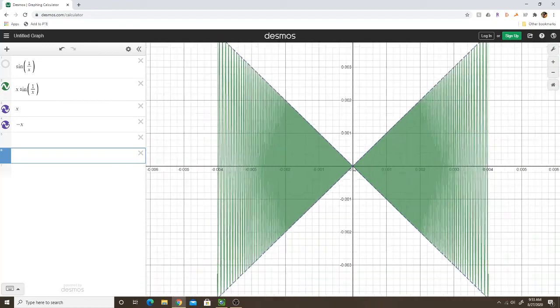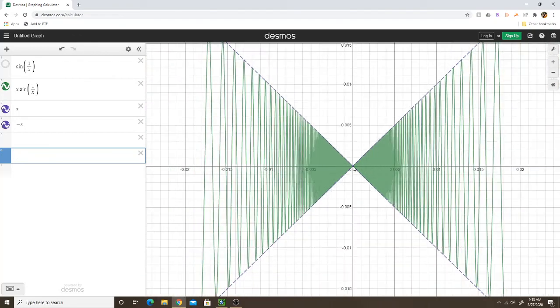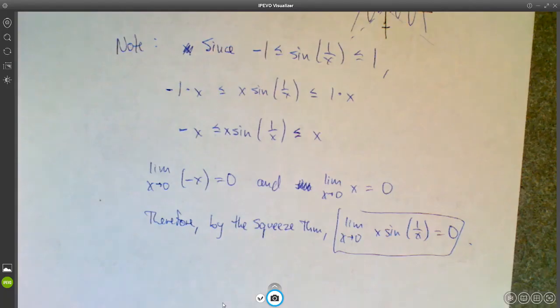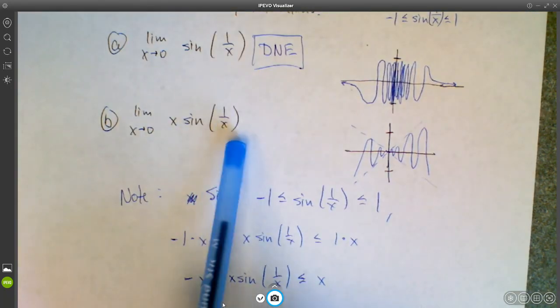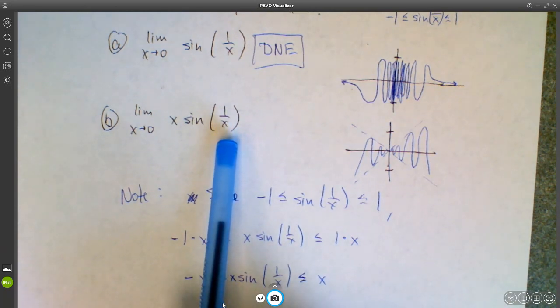But that's that. So if you come across a problem that requires you to use the squeeze theorem, then this is the idea. You want to try to trap this function between two functions that have the same limit, okay? And that's the key.